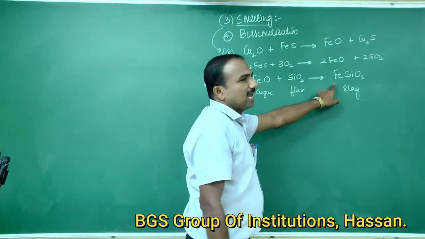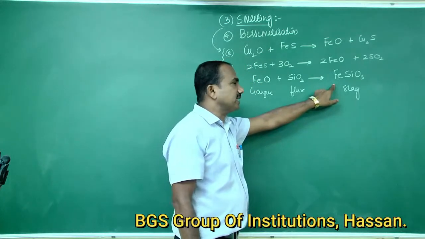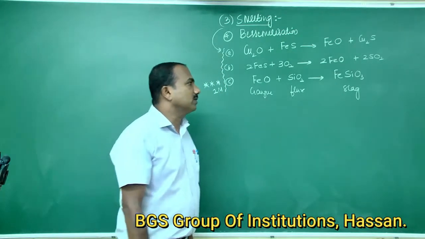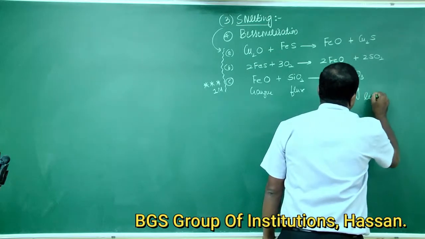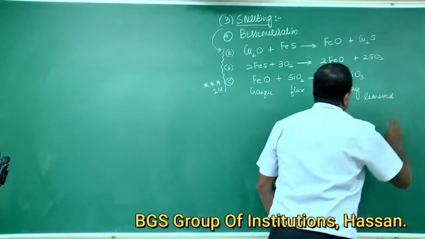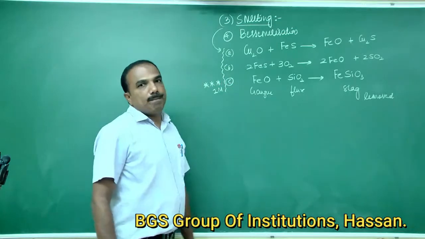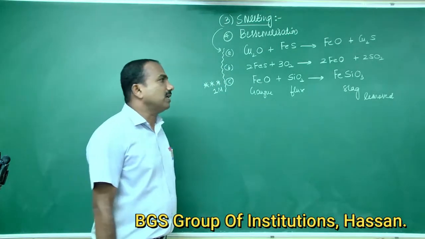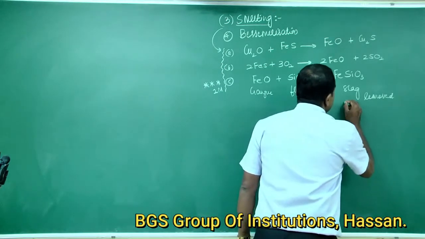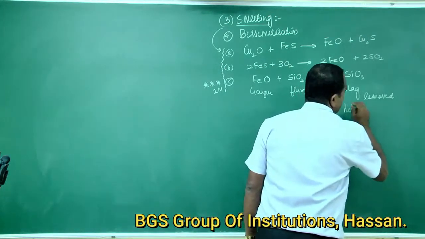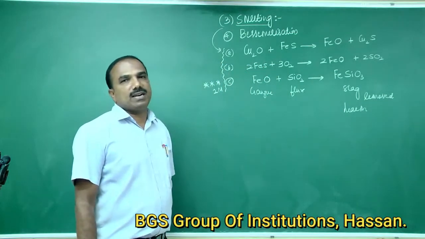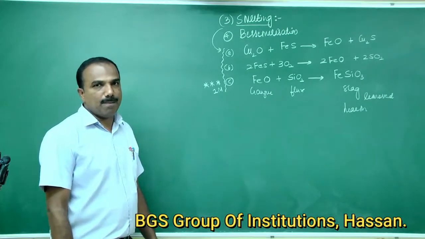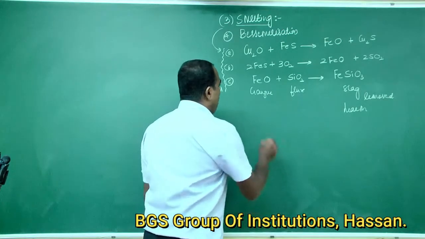The iron silicate slag, ferrous silicate, is lighter, so it is removed, and the metal remains at the bottom of the blast furnace.